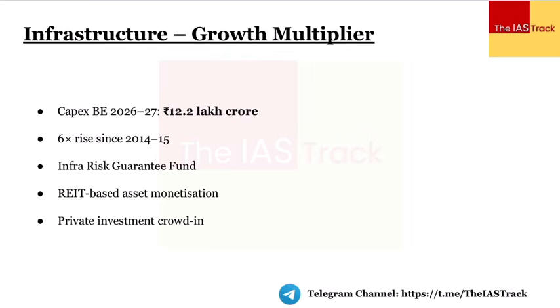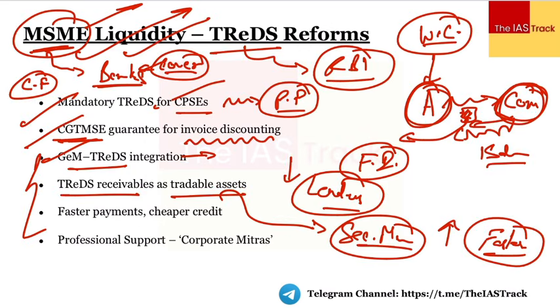Next, let's go to the next part, which is the infrastructure. बहुत इंपॉर्टेंट है, and sorry, there are two things which is left. The very first next is the faster payments and cheaper credit. अगेन द वेरी ऑब्जेक्टिव as I said कि भाई सेम सिंपल सी बात है that we have to provide more and more that kind of environment where these MSMEs have adequate liquidity with them and they access the credit at a cheaper rate. They should not access the credit at a high rate.